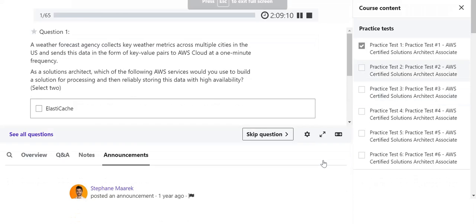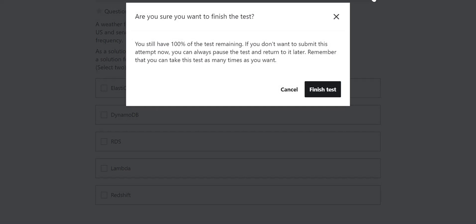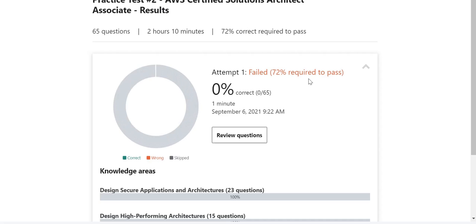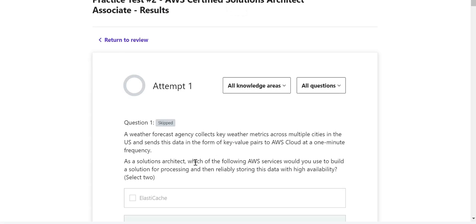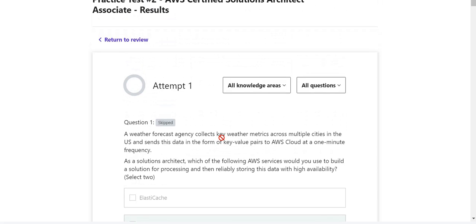Let me enlarge it. I submit and fail it, and they will send me all the corrections. So I submit, and I finish the test. They said I got 0%. Attempt 1, 0%. Then I go to review questions, and as you can see, the answers are now there.